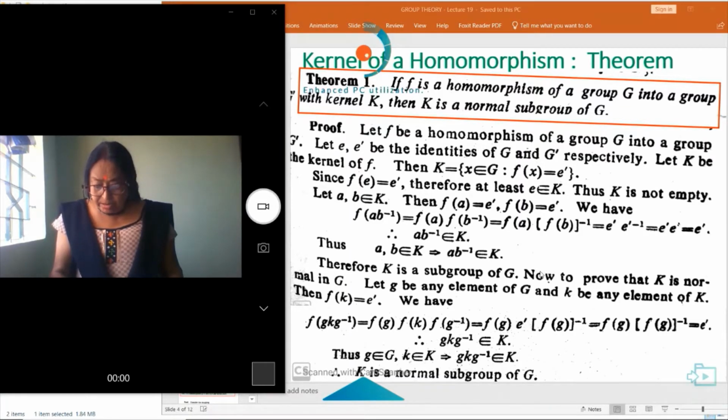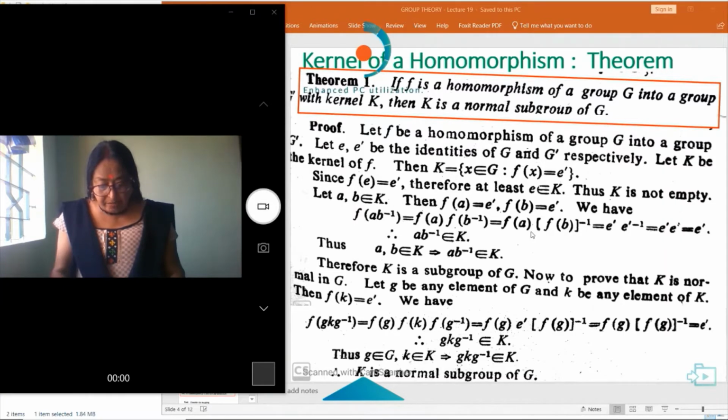K is not empty. Let a and b be two elements of K such that F(a) is equal to E dash and F(b) is equal to E dash. Now, F(ab inverse) can be written as F(a) into F(b) inverse, because F is a homomorphism.